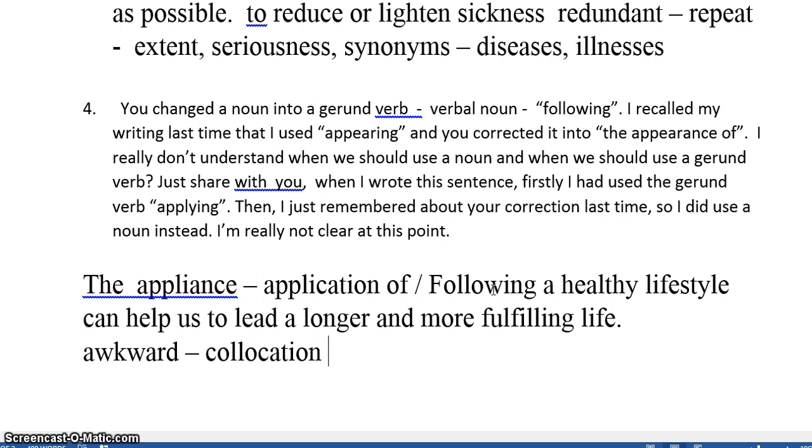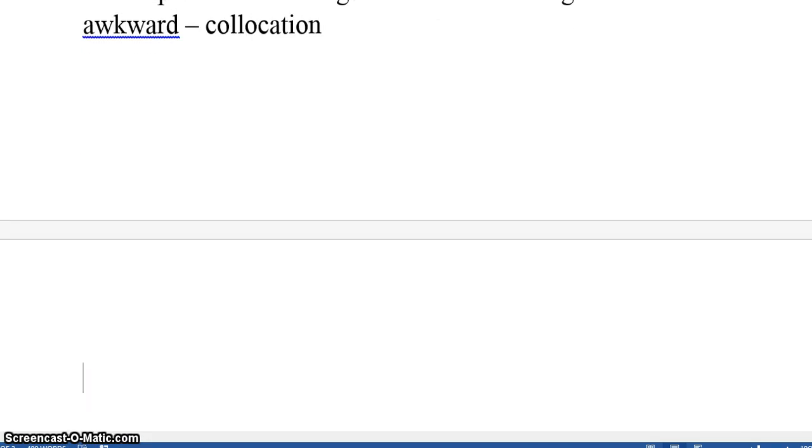If we think about the verb where she had the problem last time, appearing, okay, if we're still talking about health, we might say, for example, a disease appears. A disease appears. Now a disease appears, this is something that grows up in our body. When it appears, we see it.